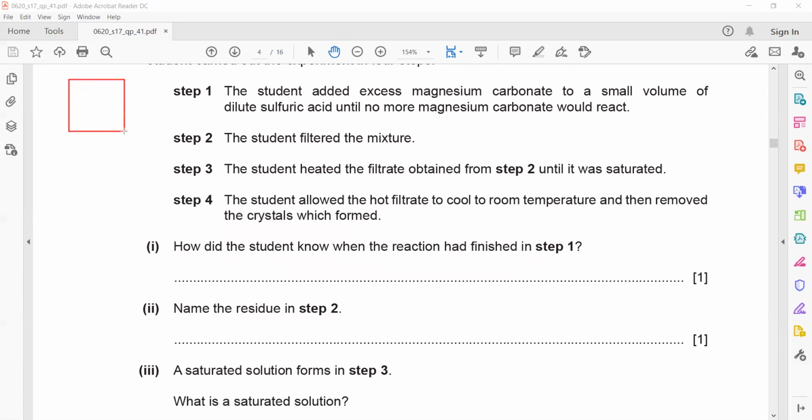If you have a solution at 40 degrees centigrade and you cool it down to 20 degrees centigrade, which solution can dissolve more solute, at 40 or at 20?